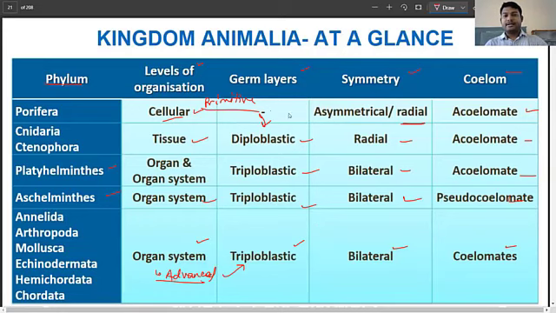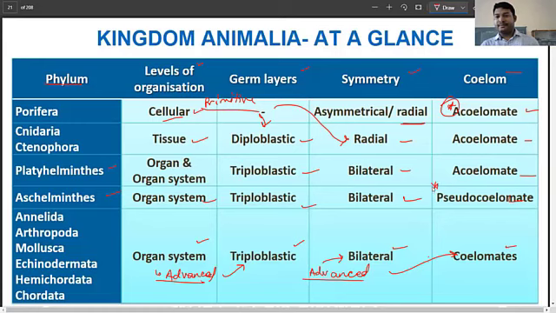Similarly, for symmetry, the primitive is going to be radial symmetry, and as you go up, it is going to be bilateral symmetry, which is again an advanced feature. Again, the presence of a body cavity, the coelom, is going to be an advanced feature, and not having that is going to be a primitive feature. And in between, we do have the pseudocoelomates, which lie between the acoelomate and the coelomate organisms.